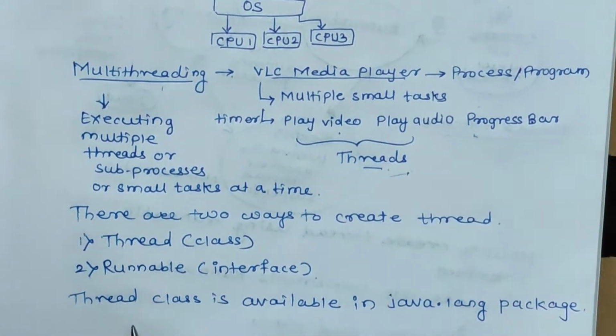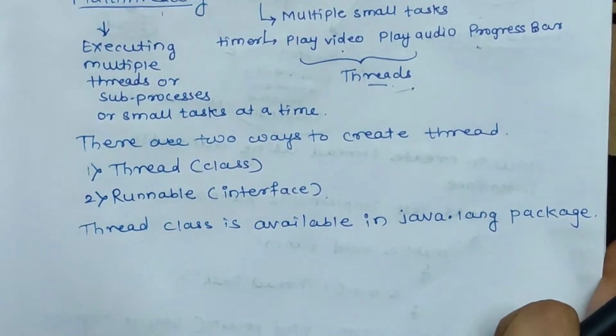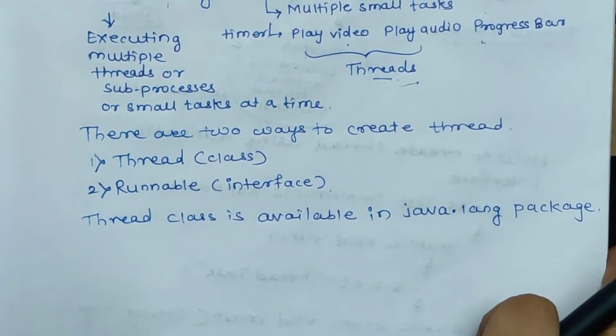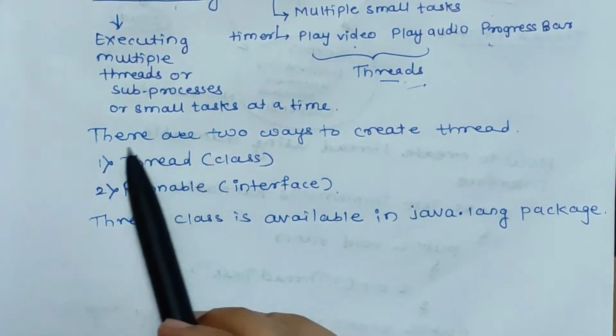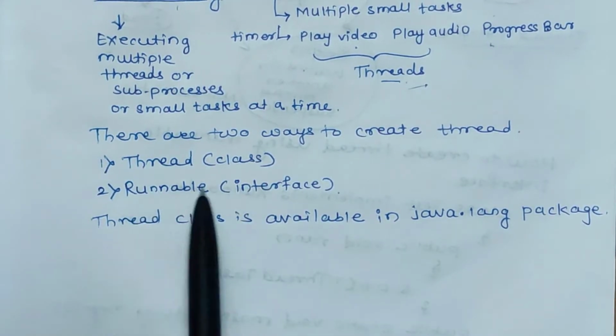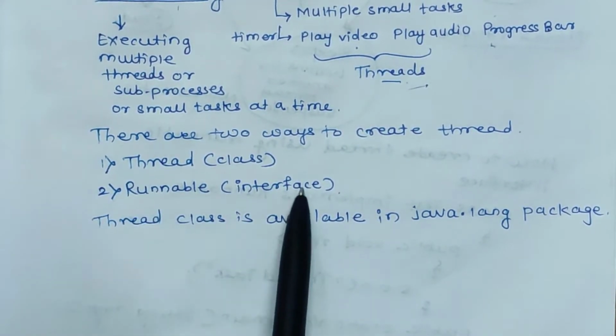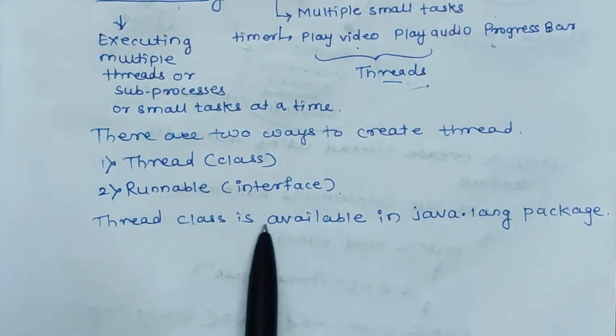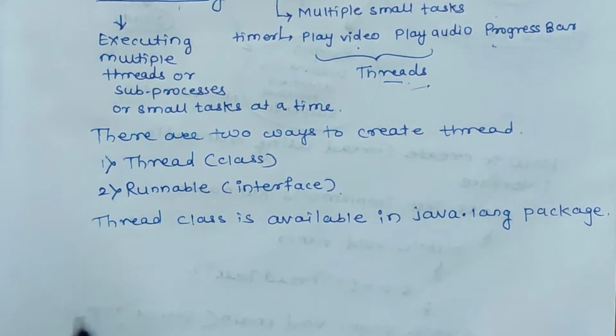Now we will discuss ways of creating thread. There are two ways of creating thread. Either the thread can be created with the help of a thread class, or thread can be created with the help of runnable interface. Thread class is available in java.lang package.